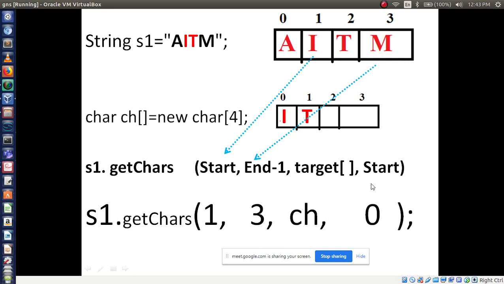So it is a method, that is getChars. I hope you understood this concept. Is it clear? Okay, I will repeat once again.